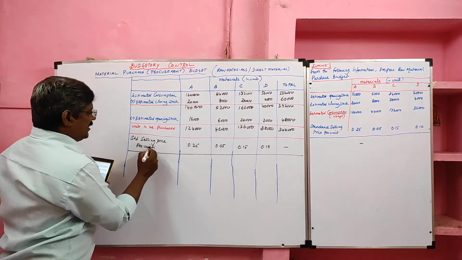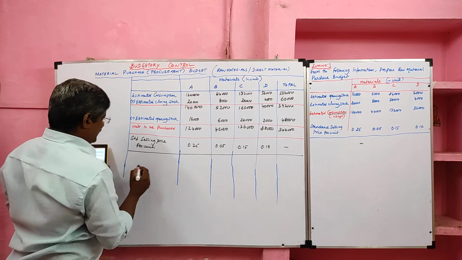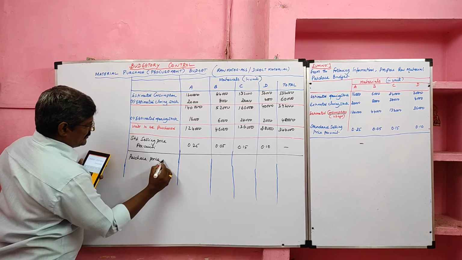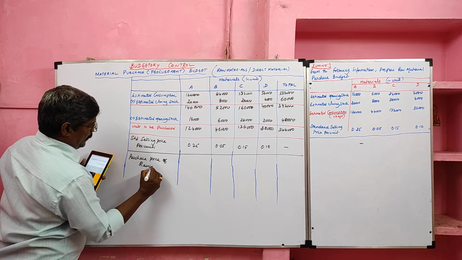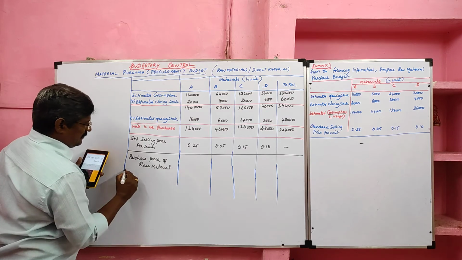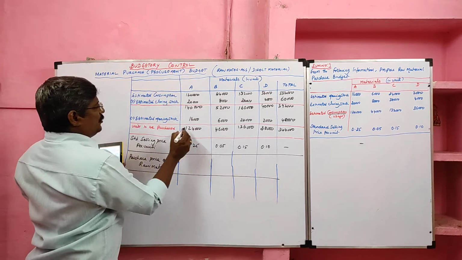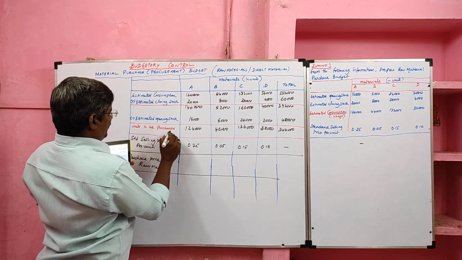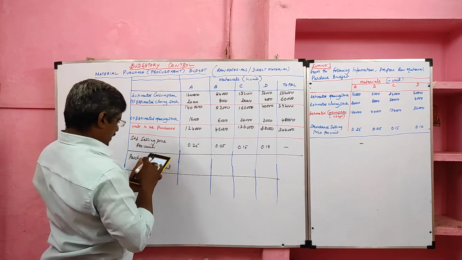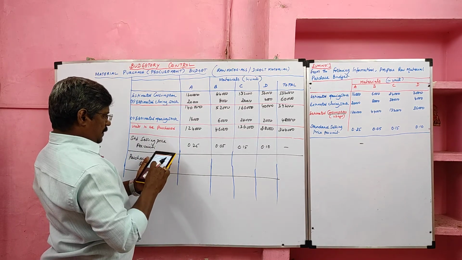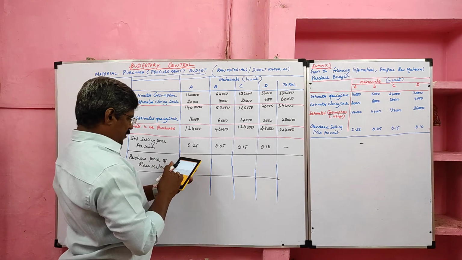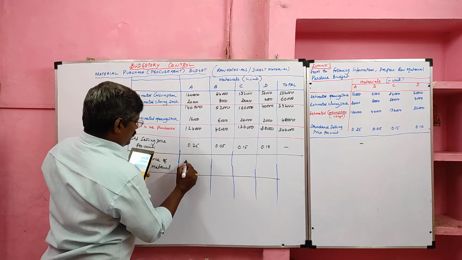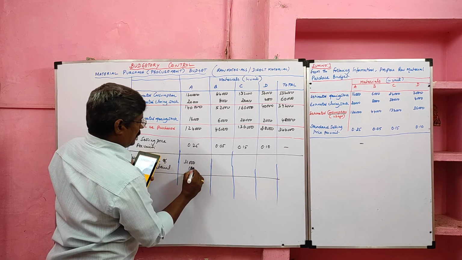Then the standard selling price is given. If the standard selling price is given, we can ascertain the purchase price of the raw material. We have to multiply the units to be purchased with the standard selling price. 1,24,000 into 0.25, so we bought for 31,000 rupees.